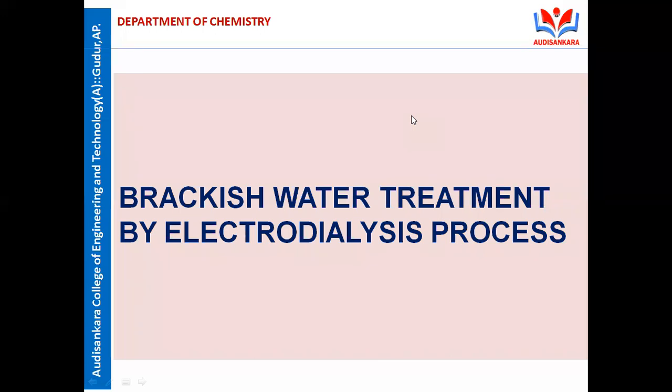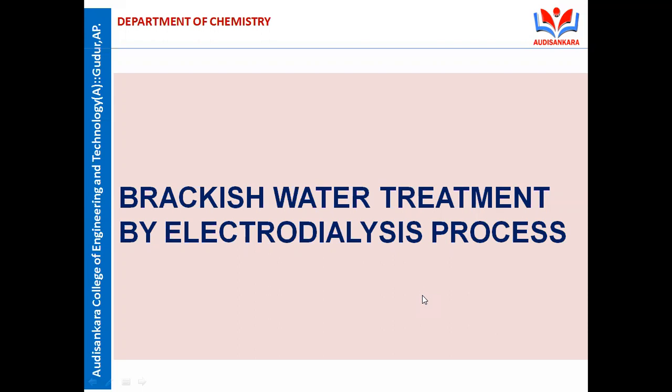Mainly, brackish water is converted into soft water. Brackish water is nothing but saline water, meaning sea water, salt water. The salt water is converted into drinking water, soft water, by using the electrodialysis process. This is a very important process, with low cost of membranes and low cost of power. There are so many advantages of the electrodialysis process.